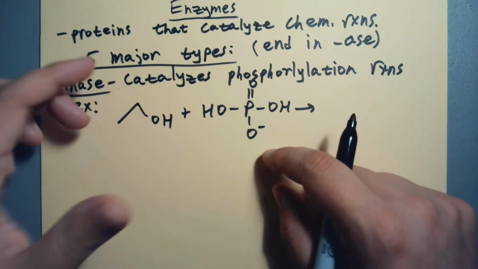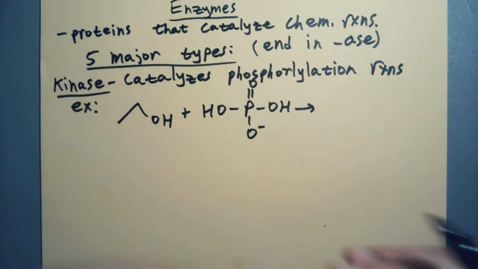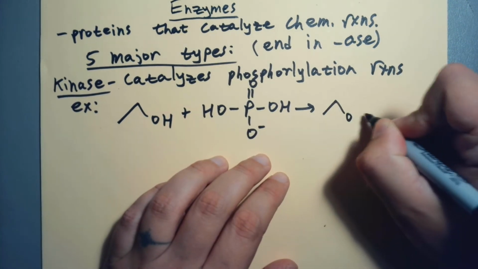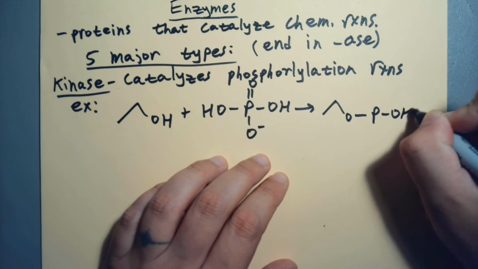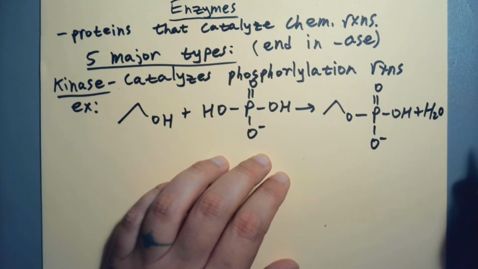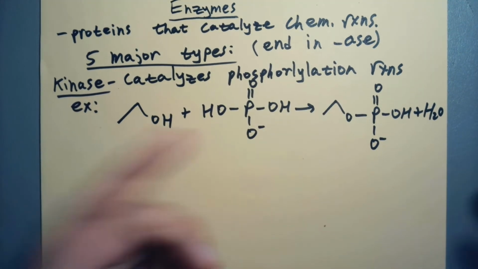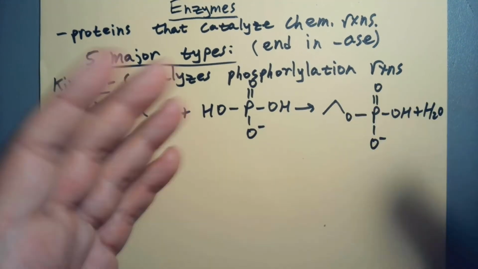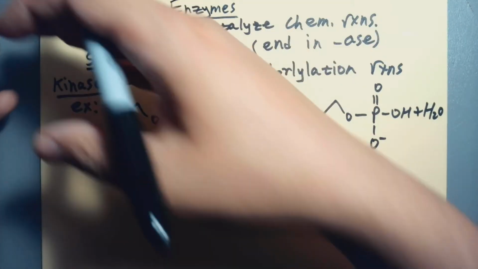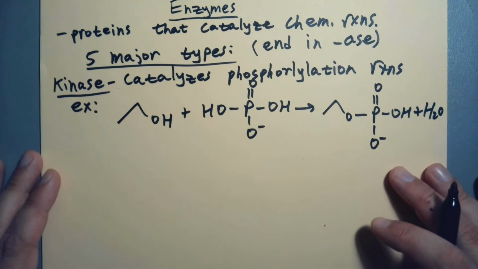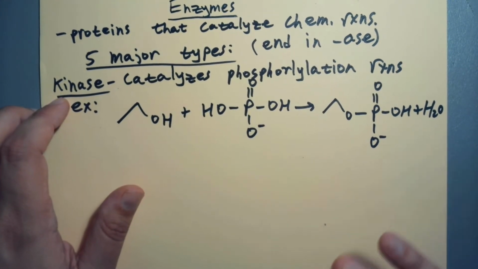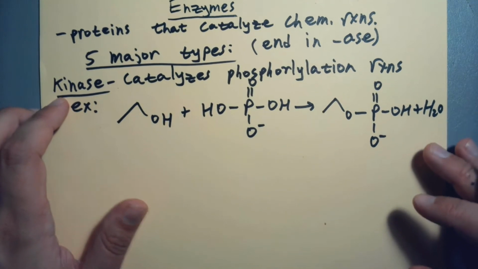It would typically be a larger molecule, something more like a sugar, but I don't want to draw all of that out. So just to remind you what type of reaction this is, we get something like this and a water. Kinase will speed this up. Instead of just trying to get them to bump into each other the right way, kinase guides them together, boom, water pops off, large molecule forms. How do you remember kinase? You just have to memorize that one, unfortunately. The other ones, the names will be more helpful.